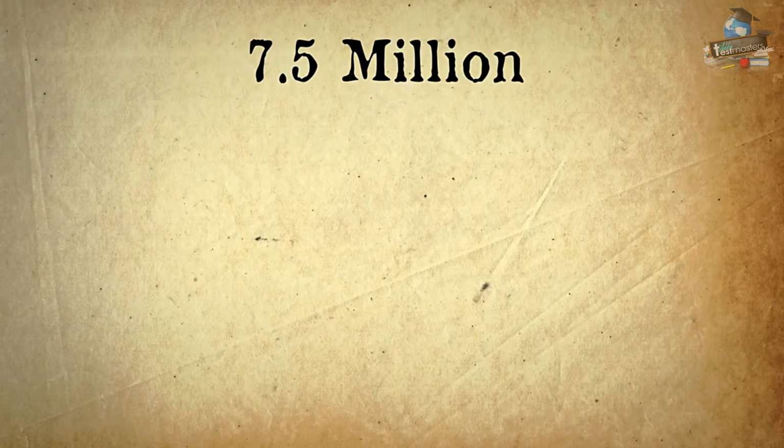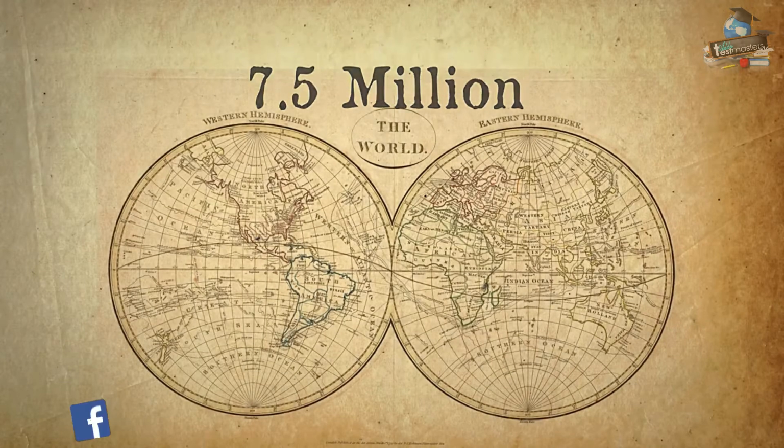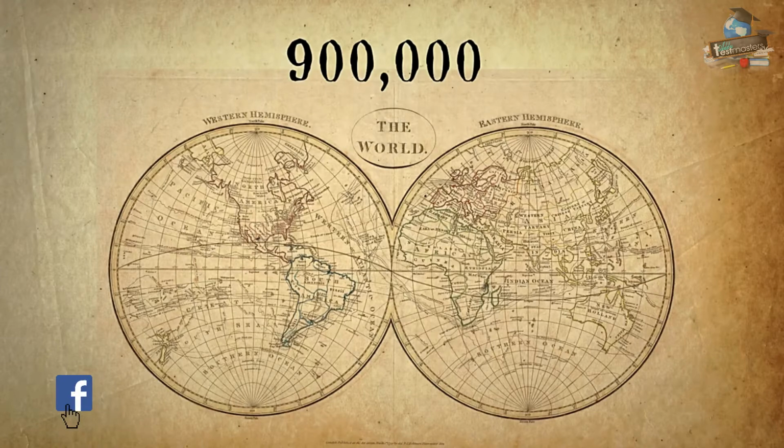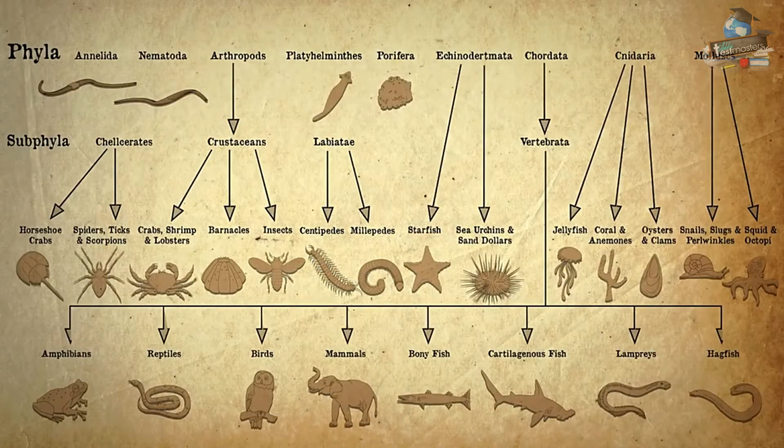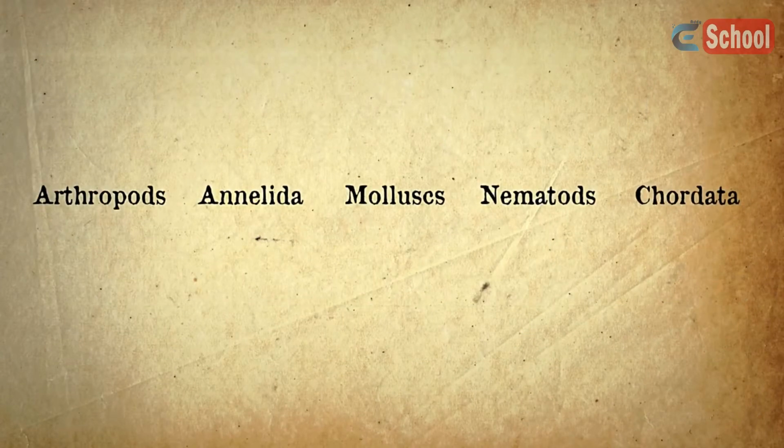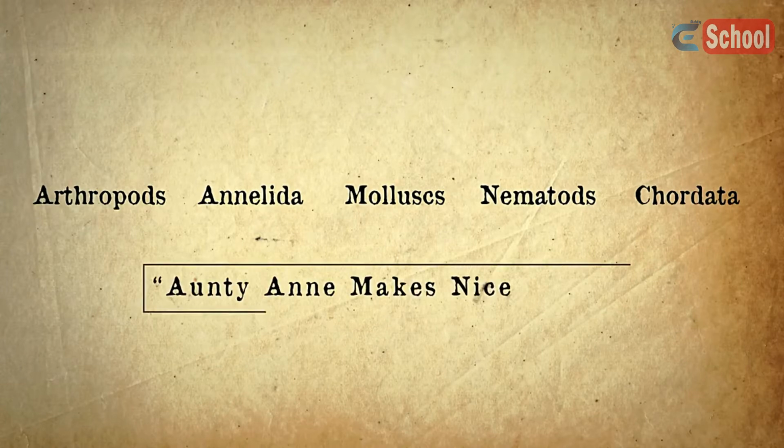There are thought to be over 7.5 million species of animal on planet Earth, of which 900,000 have been described. These are arranged into over 30 phyla, of which these are the 9 most common. And these 5 are the 5 main animal phyla: Arthropods, annelids, molluscs, nematodes, and chordata. Make up a rhyme or acronym to help you remember them. Auntie Anne makes nice cakes.